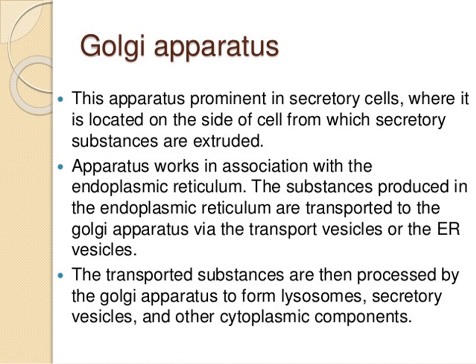The substances produced in the endoplasmic reticulum are transported to the Golgi apparatus via the transport vesicles or the ER vesicles. The transported substances are then processed by the Golgi apparatus to form lysosomes, secretory vesicles and other cytoplasmic components.